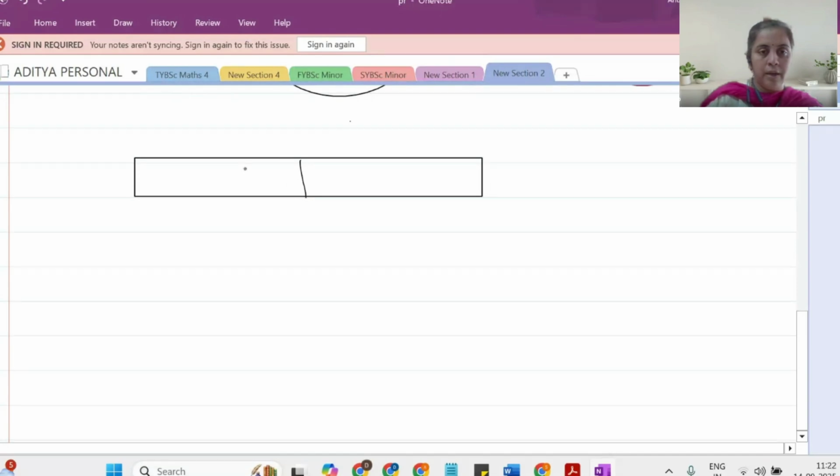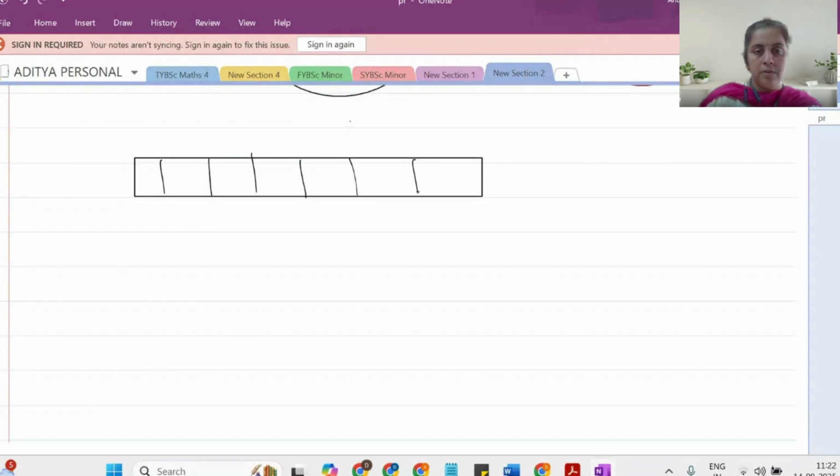So I have 1, 2, 3, 4, 5, 6, and maybe I'll take this as an example. Let us decide that I fill the first position by using a vowel. Now, how many vowels do I have? I have 5 vowels. So for the first place, I have 5 options. Let us decide that I'm filling the second place also with a vowel.